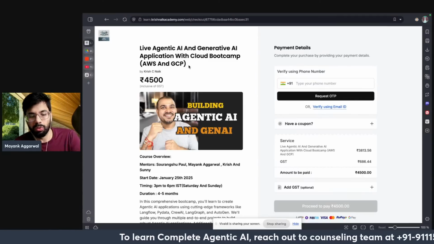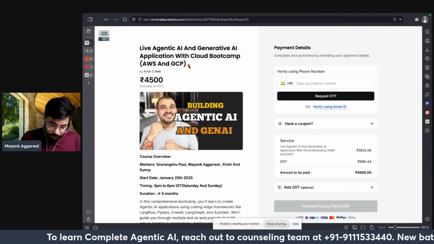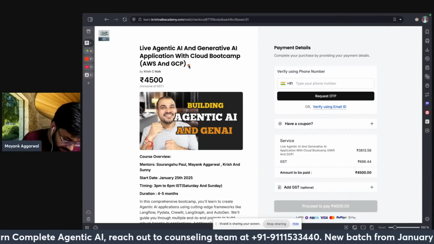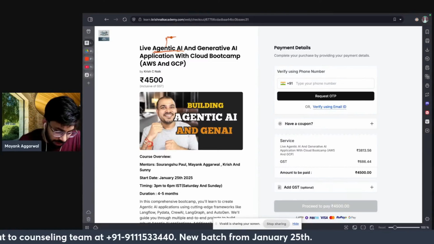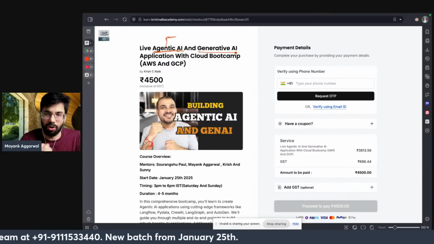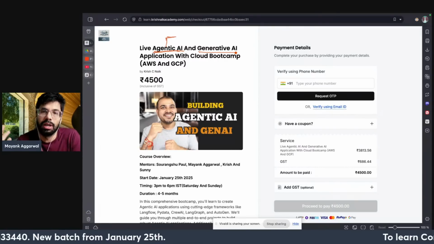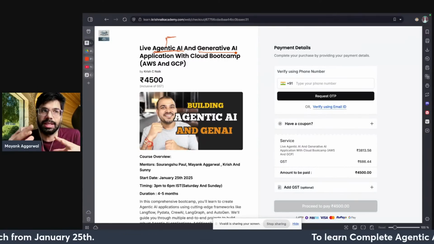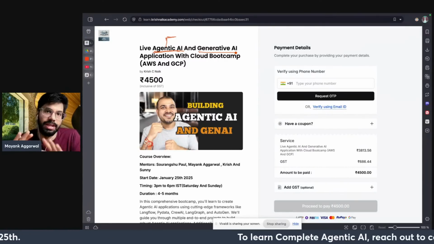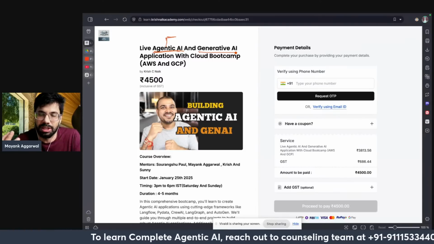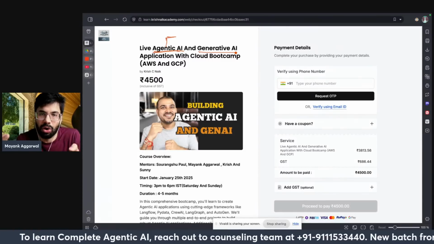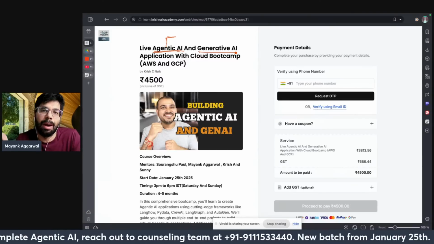Now you will see two very important terms here. The first being Agentic AI, that is making your agents using AI, and Generative AI. Agentic AI is, of course, a subset of Gen AI, where we try to make agents. You will be listening to these two terms a lot over the last couple of years, especially since ChatGPT and Claude, and how companies are adapting the same.